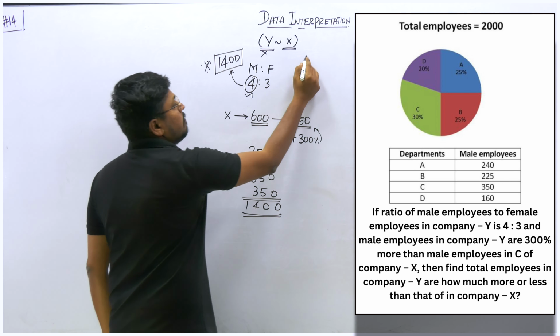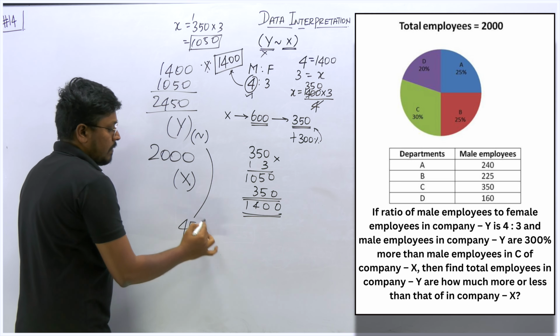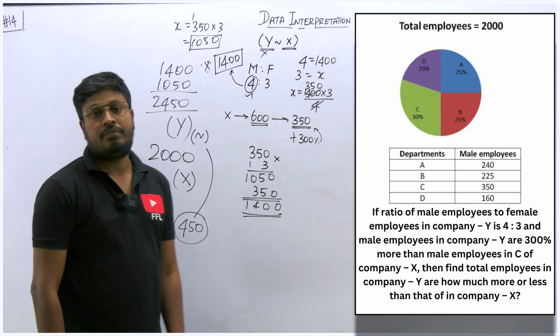And company X, what is the total number of employees? As per the chart, they have given a value of 2000. So 2000 will be the total number of employees of company X. And for Y, this 2450 will be the total number of employees of company Y. Our target is to find the difference. So the difference is what? 450. So the answer for this question will be 450.